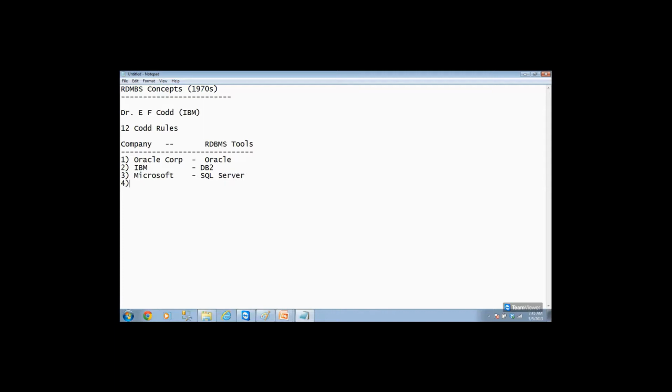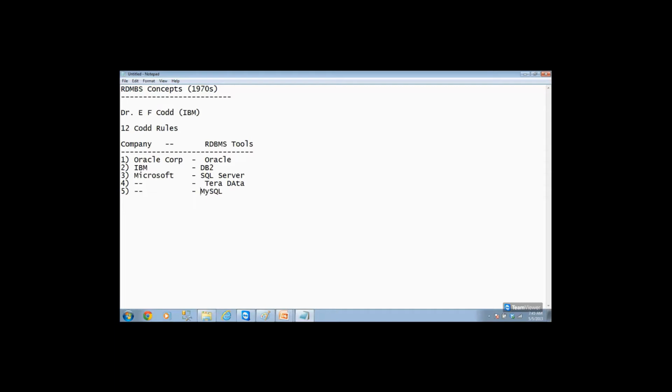Then in the market we have plenty, like Teradata. I don't know the company name, but these guys developed a famous software called Teradata. Then we also have an open source software, MySQL. I don't know the company name. All these are called RDBMS tools.